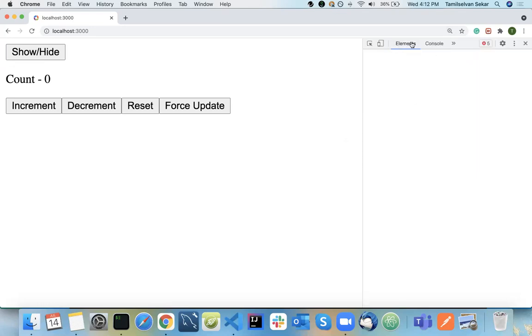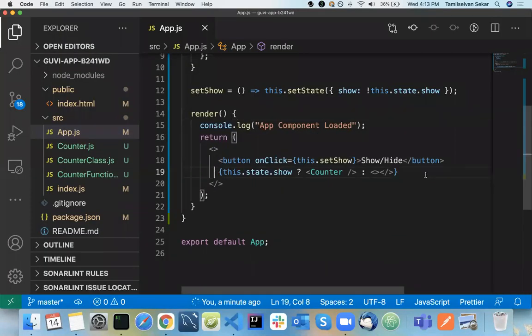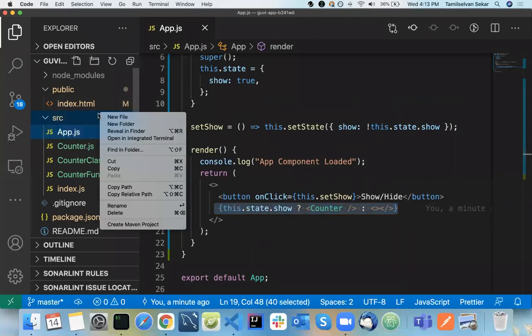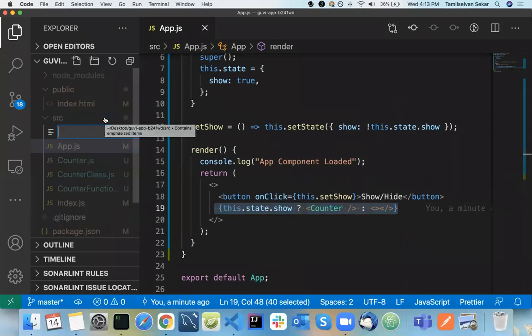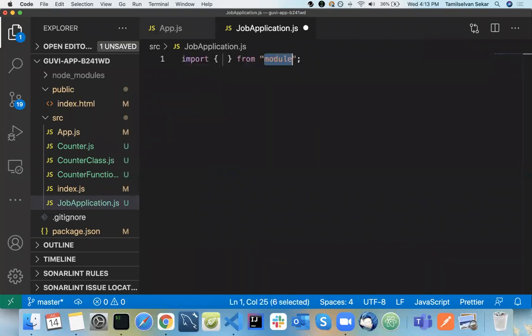So we will create a component for forms. I will create a component for the form instead of the counter. What kind of form are we going to do? Let's take a job application as an example, a basic form. It takes the candidate's name, age, and some other things we will discuss now. The first thing is obviously we need to import our React component.